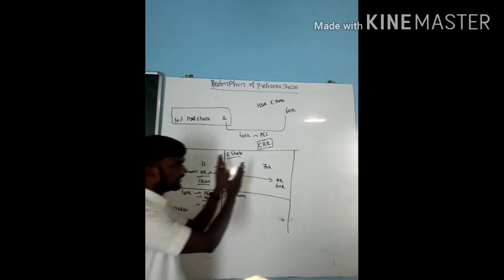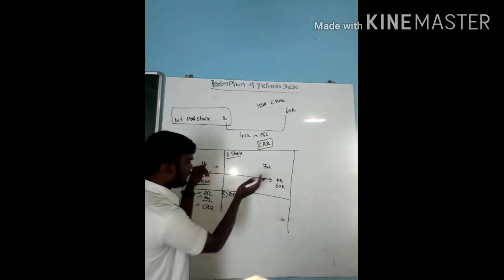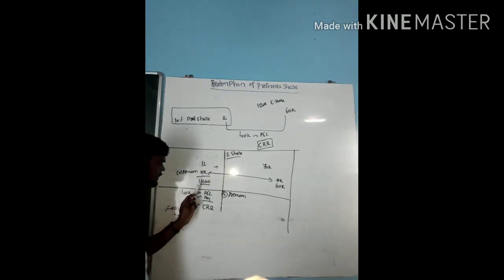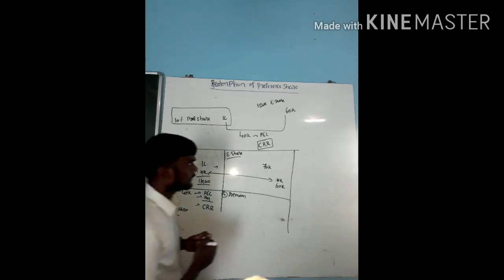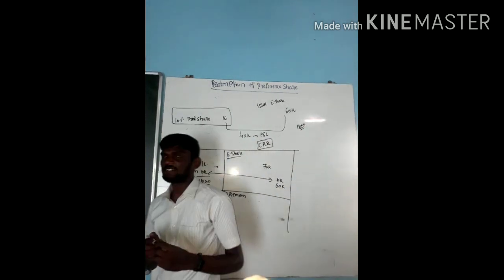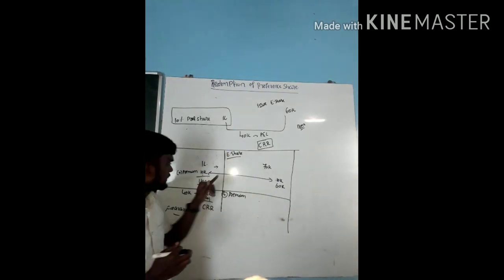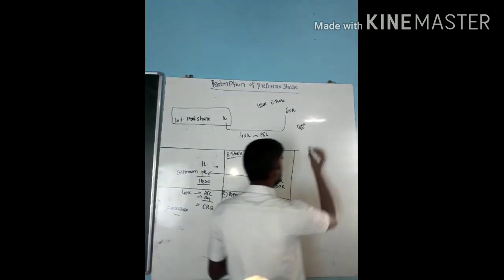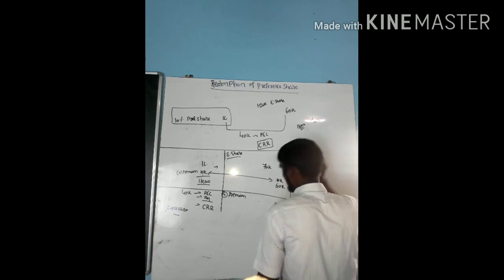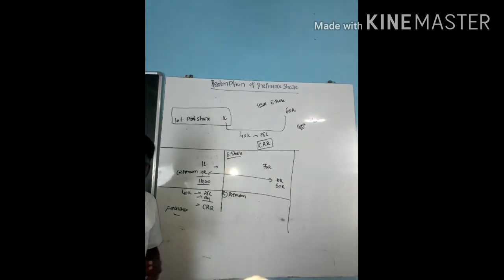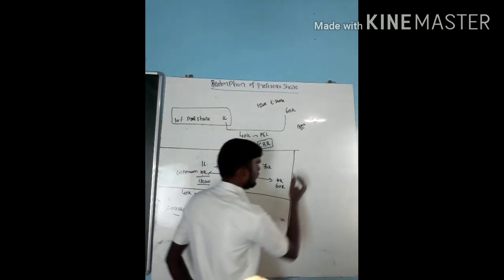Next one: 1, 2, 3, 4. One entry for preference shares, one entry for equity shares. Then go for balancing. Face value, one entry. Premium, one entry. Next, for the preference shareholders, I need to pay 1,10,000. But I need to check the bank account. If my bank has sufficient balance, more than 1,10,000, there is no need to pass any entries. But in my bank account I have only 7,000. Remaining, I require about 30,000.